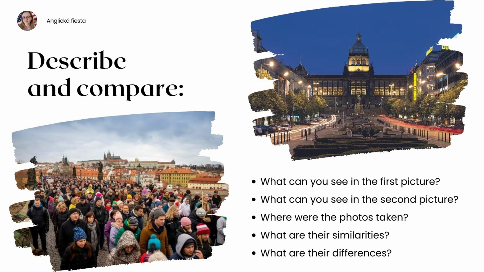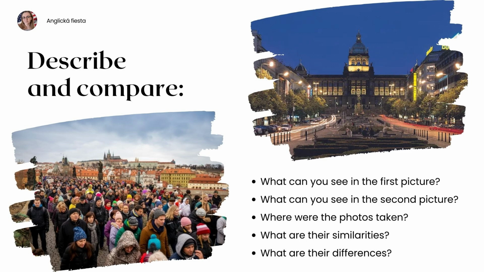The first image shows a large crowd of people walking across a bridge during the day. It is Charles Bridge in Prague, as we can see the famous statues and the Prague Castle in the background. The weather looks cold because most people are wearing winter clothes like hats, jackets, and scarves. The sky is cloudy and gray. It is a very typical scene for a popular tourist destination.